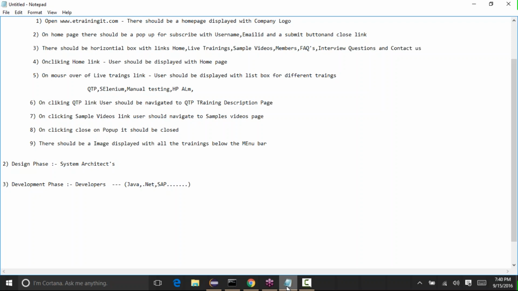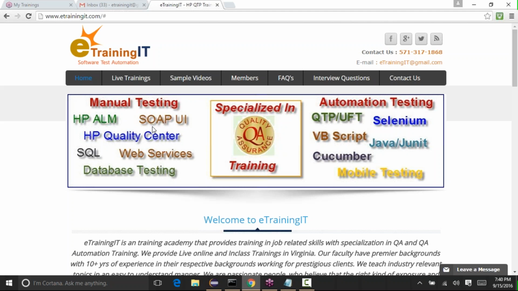Let's say it is Java. They will hire all the Java developers, and the Java developers will go through each and every requirement, because that's how they come to know what they actually want to develop. Based on that only, they will start developing the application. They will write the code in Java to display this application. The developers need to write some code so that when you enter the URL, the home page is displayed.